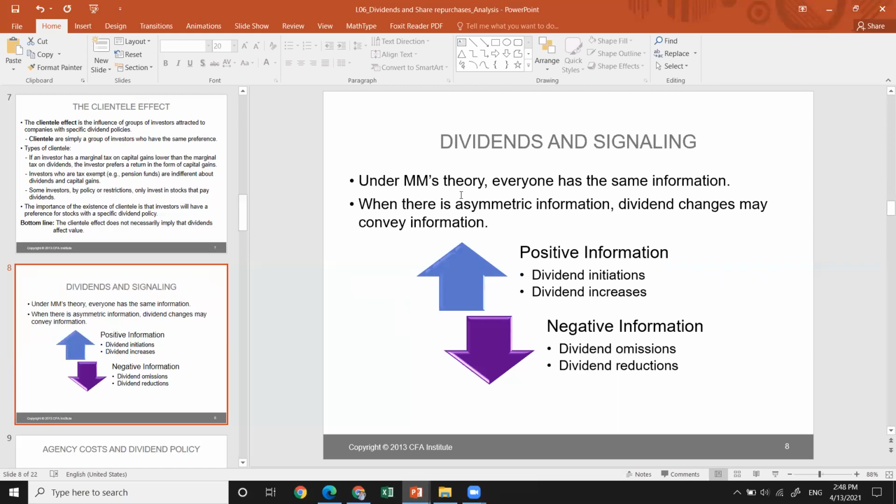Or there is another company that pays regular dividends. However, they have decided to pay a higher dividend in contrast to last year, which announces a dividend increase. So under the assumption that all the investors have the same, homogeneous information, positive information can be conveyed through dividend initiation and dividend increase, but negative information can be derived through dividend omissions or dividend reductions.